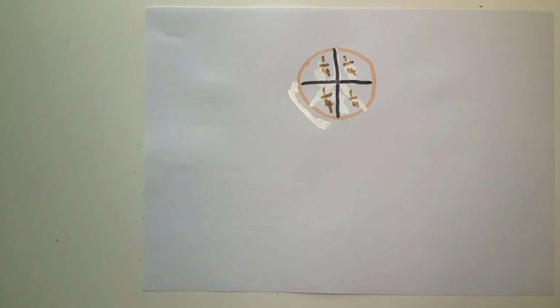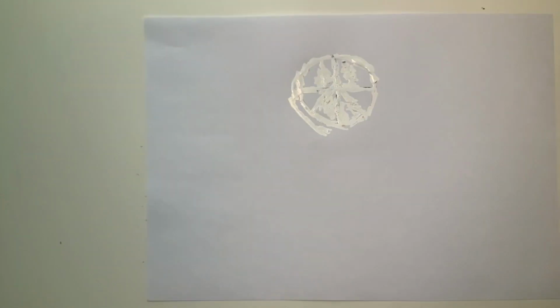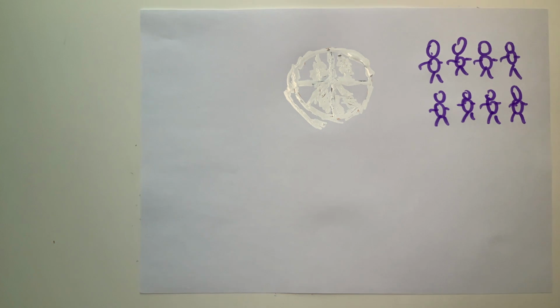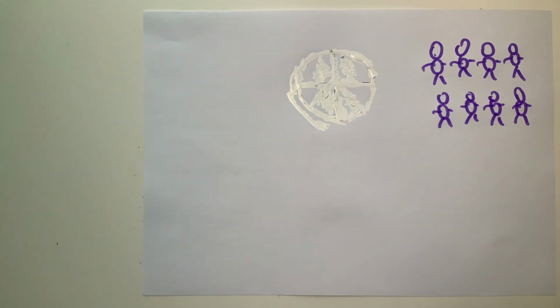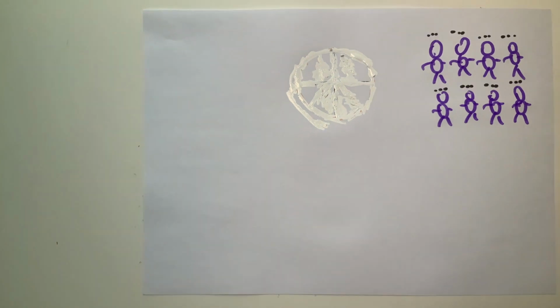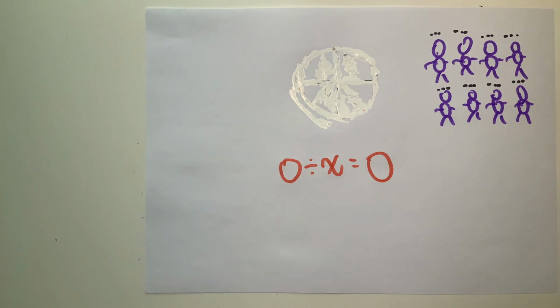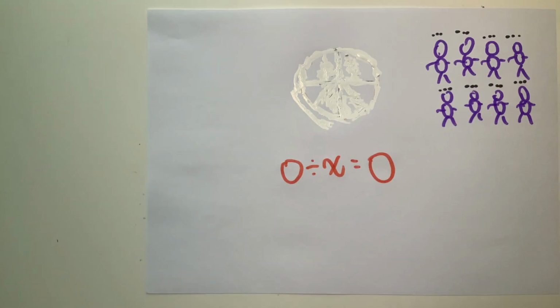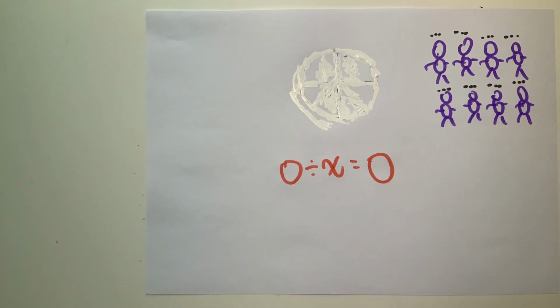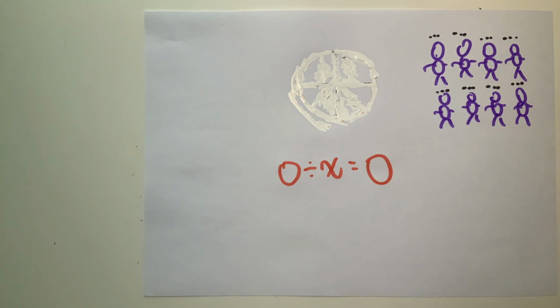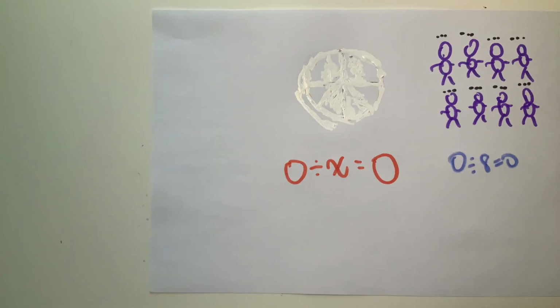However, if there were no cakes and you still wanted to share pieces of cakes amongst your peers, 8 of your peers to be precise, each of your peers would get exactly nothing. By common sense, we can comprehend that they aren't going to get something if the original whole was nothing. Hence, since we started off with nothing, no matter how large the divisor becomes, the quotient will still remain 0.